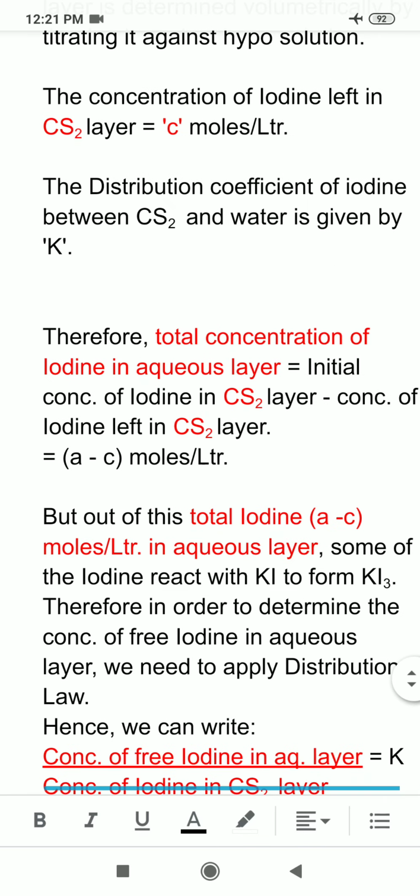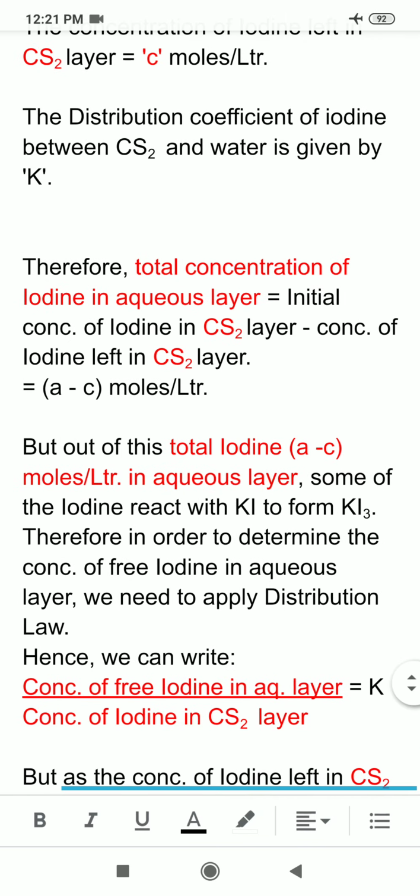Now, out of this total iodine, in water I am having A minus C moles of iodine in aqueous layer. Now what will happen? Out of this total, some of the iodine will react with KI so as to form KI3, and some will remain unreacted.